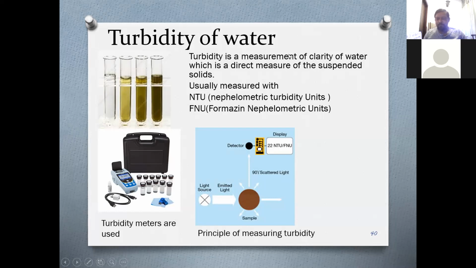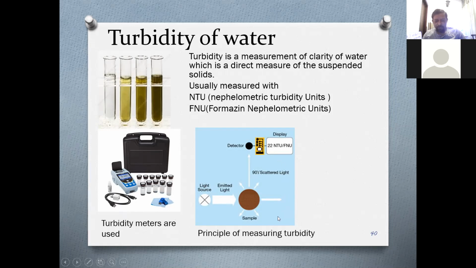So turbidity is a measurement of clarity of water. Clarity means it represents the suspended matter in it, right? Usually measured with these two units, NTU and FNU. And we use a meter as shown here. We call it a turbidity meter. We put the sample here and we get the measurement.